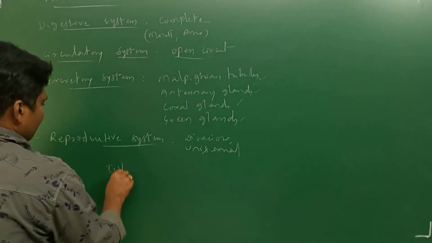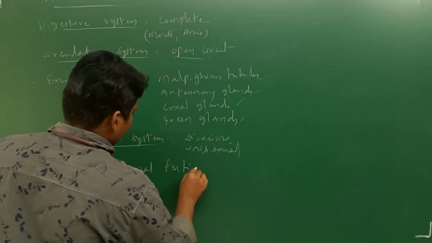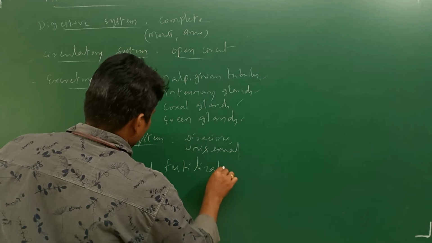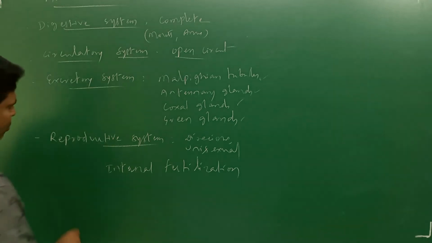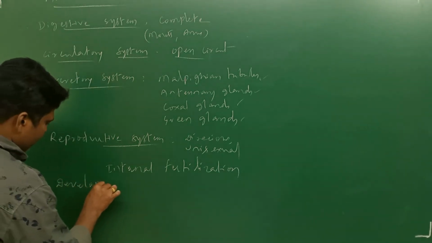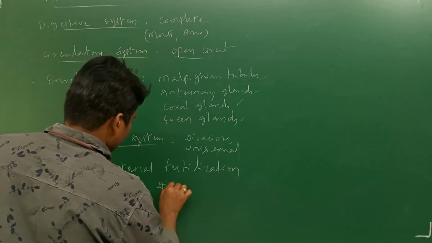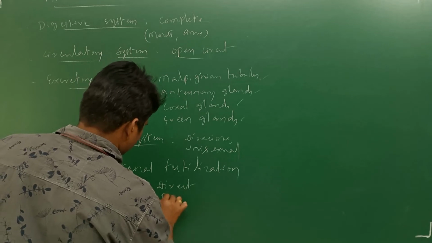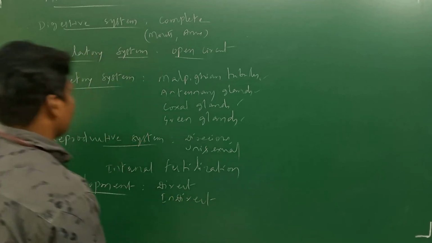Internal fertilization is observed. Next, in these organisms, both direct development as well as indirect development can be observed.